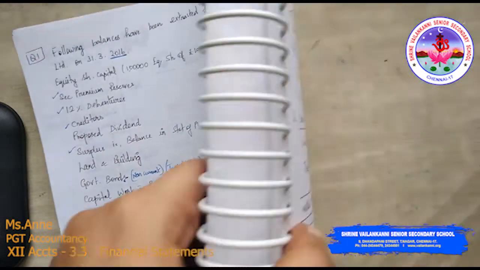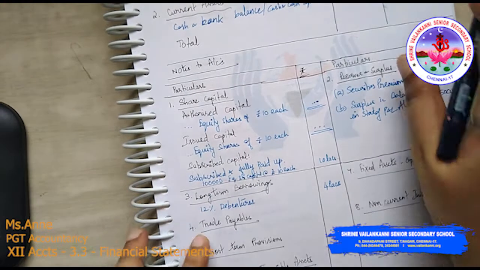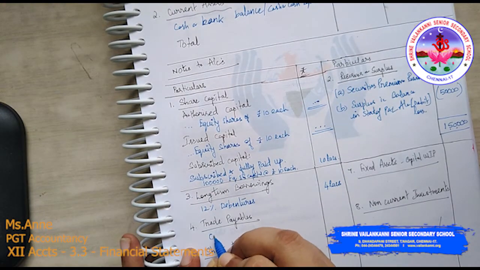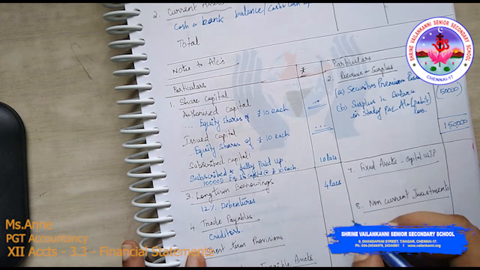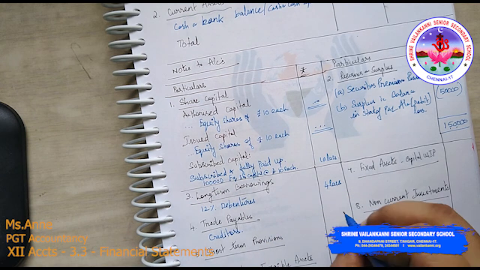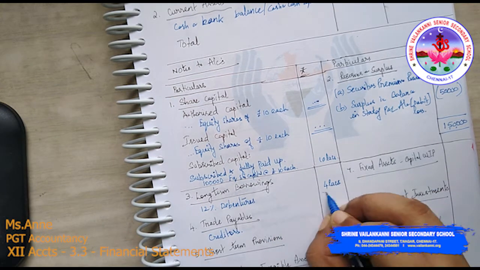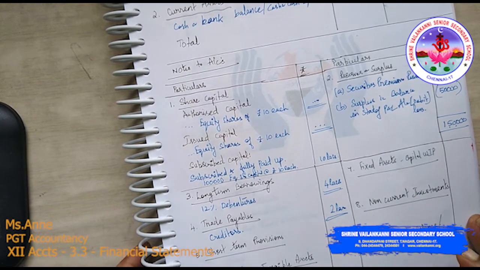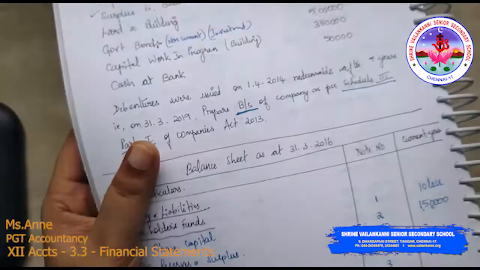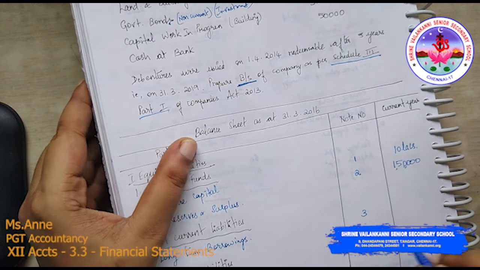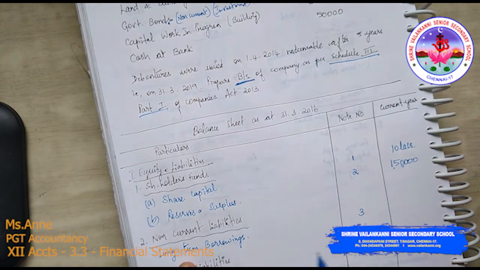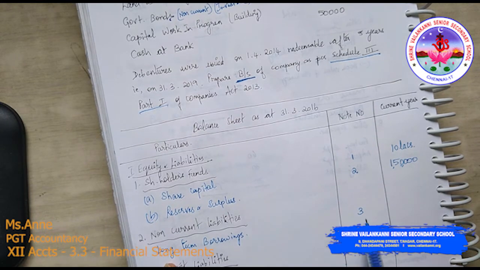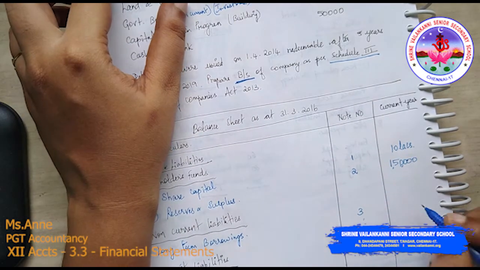No. So creditors, 2 lakhs. Note number 4, 2 lakhs. I just forgot to write the long term borrowings. Note number 3, that is 4 lakhs.